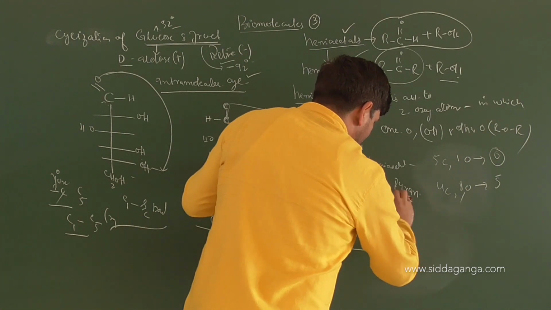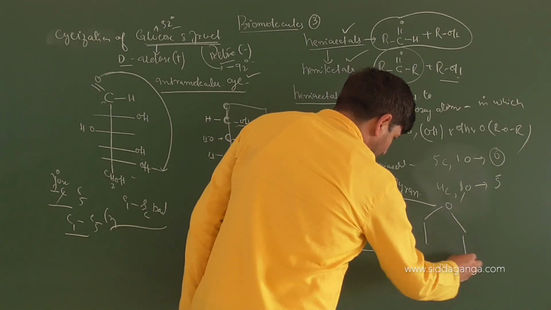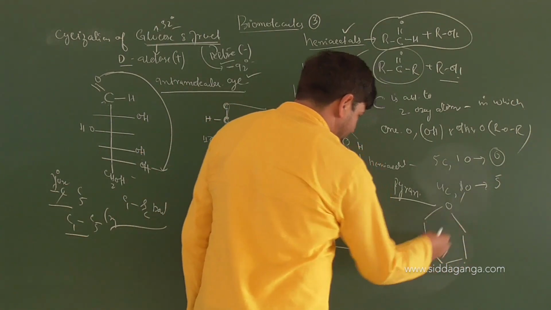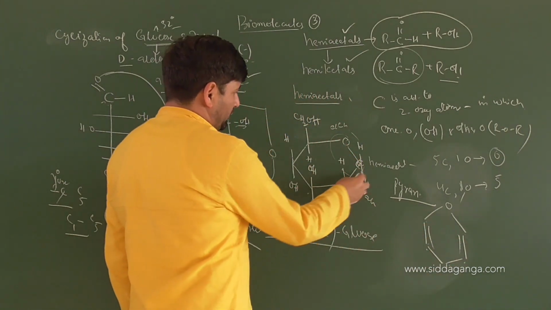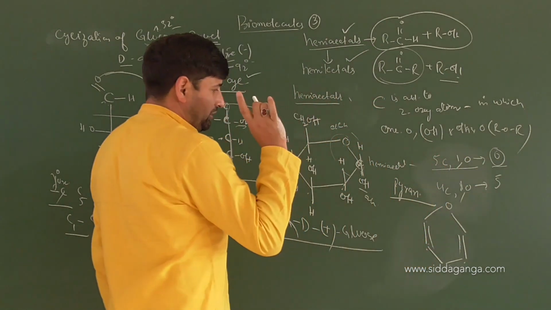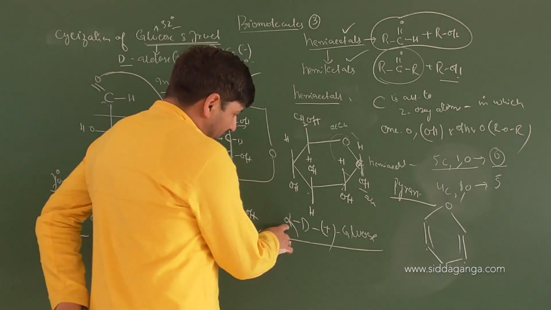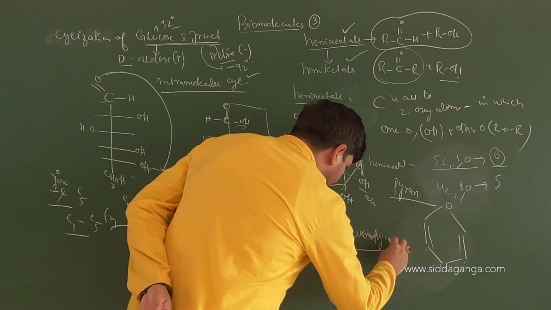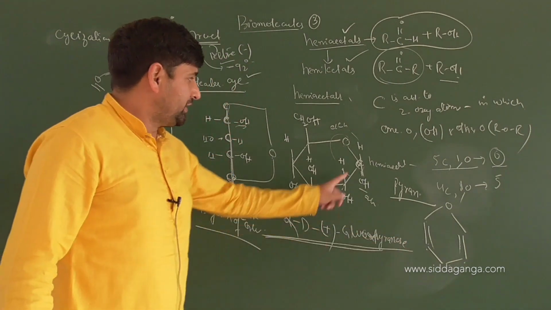Which form? Pyran. Pyran structure I mentioned a while earlier. It's a pyran structure. Total members 1, 2, 3, 4, 5, 6, including this one also. So 1, 2, there's a double bond structure in pyran, that is different. So 1, 2, 3, 4, 5, including oxygen 6. That's what I said. 5 carbons and 1 oxygen, total members are 6. Here also total members are 6. So this is the pyran form. But this is the pyran form of what? Glucose. So we call this alpha D plus glucopyranose. This is how you name this glucose now.